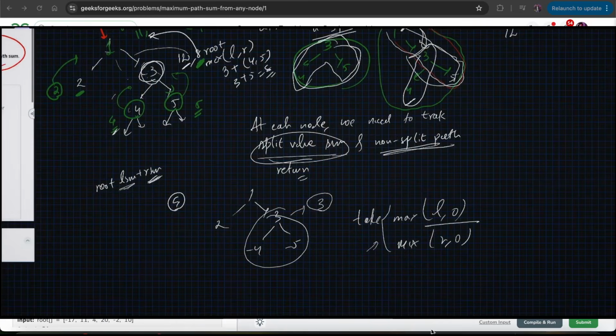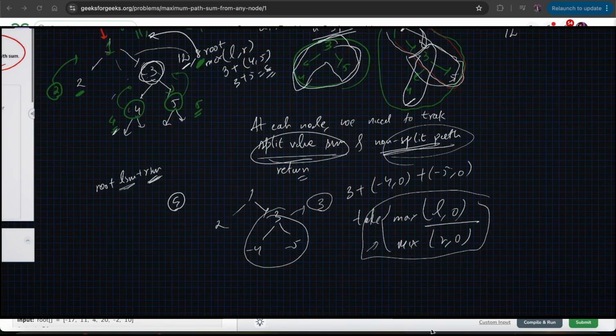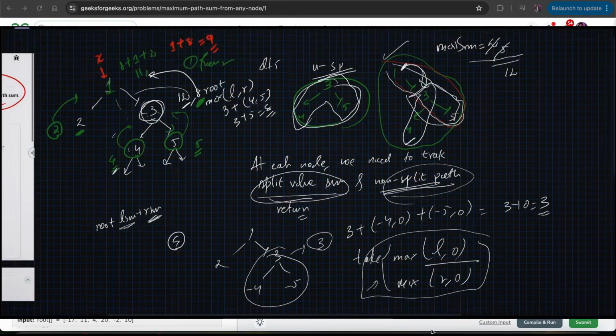That is, in the split path we will take both as sum, and in the non-split path value we will just take the maximum of it, right? So what will happen here is it will take 3 plus maximum of -4 comma 0, plus maximum of -5 comma 0, which is nothing but 3 plus 0, that is 3, right? That is it we need to handle.